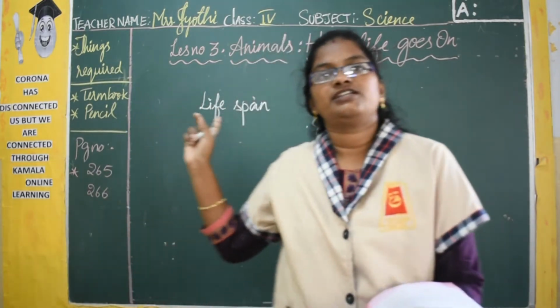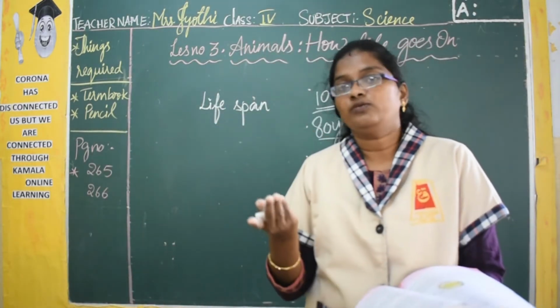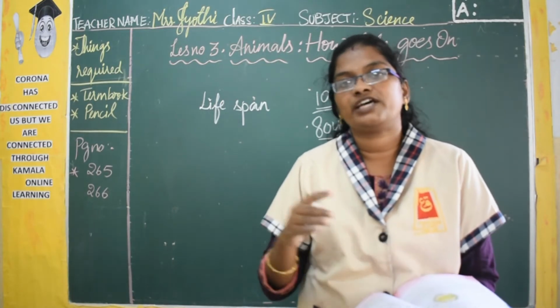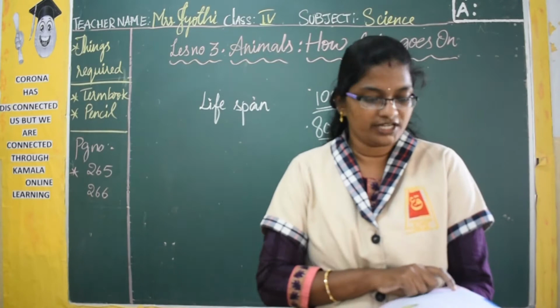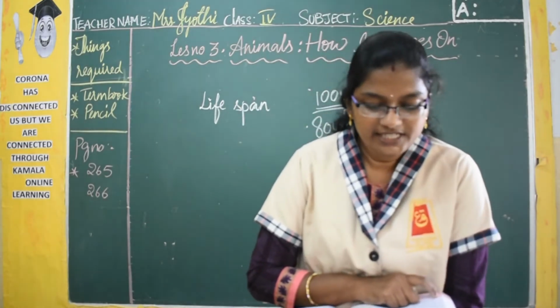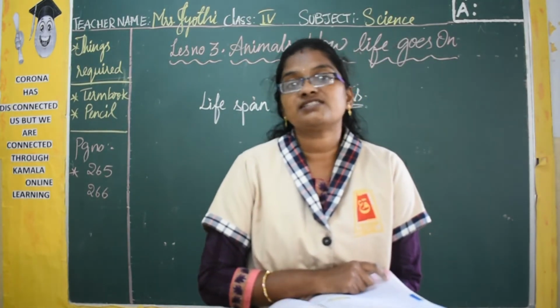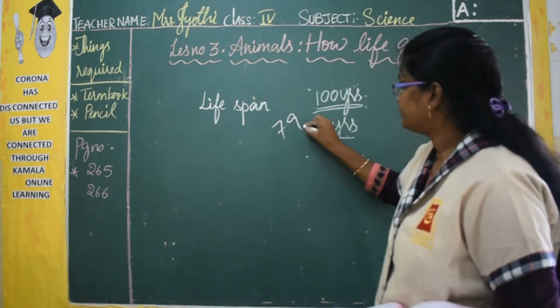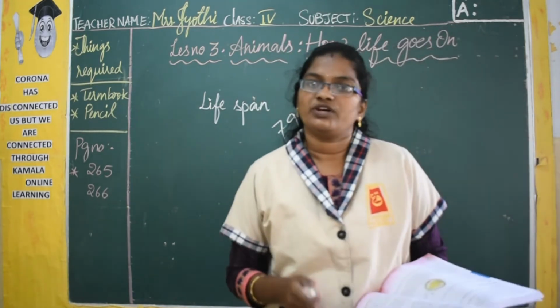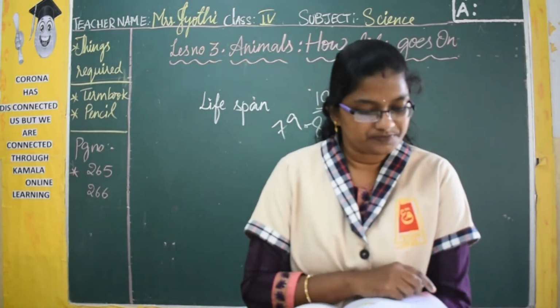They may live for a longer period also, like 85, but after a certain time they are going to die. The average lifespan of humans is 79 years. So 79 to 80 or more than 80 also.